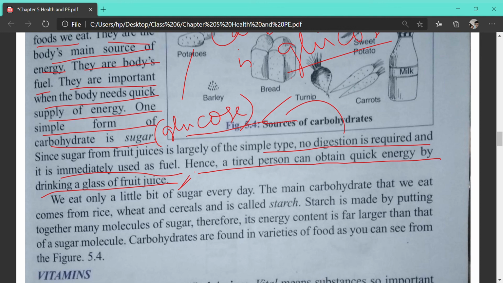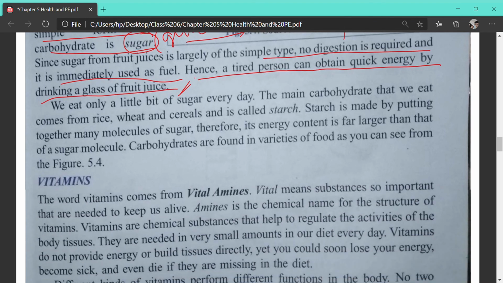So for the exam, if I do the question, I will give you sugar in place of glucose. So you will write down that the simplest form of carbohydrate is sugar. Everyone, just keep it in mind, because I am going to give this type of question.